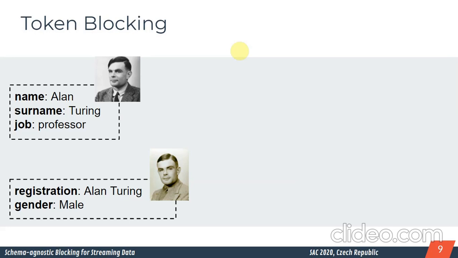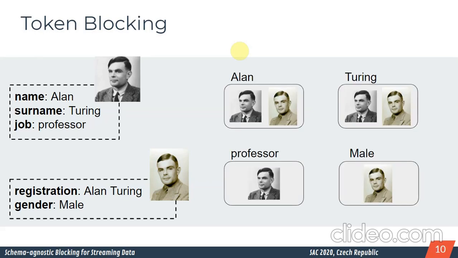Since we are handling heterogeneous data, we cannot trust the schema. In that case, we use the data of the attribute values. We can split this data into tokens. For instance, each part of the attribute value we consider as a token, and all the entities that share the same token will be put in the same block.